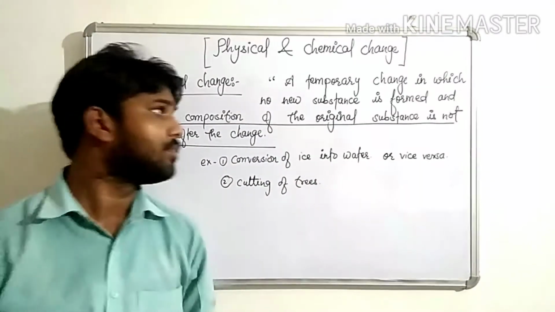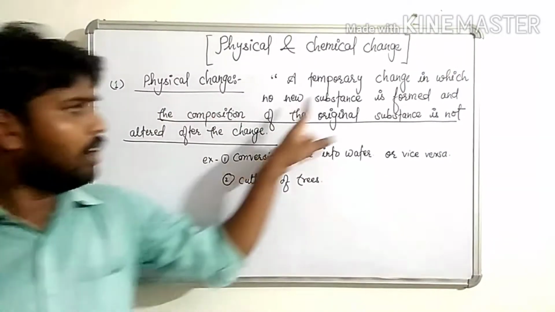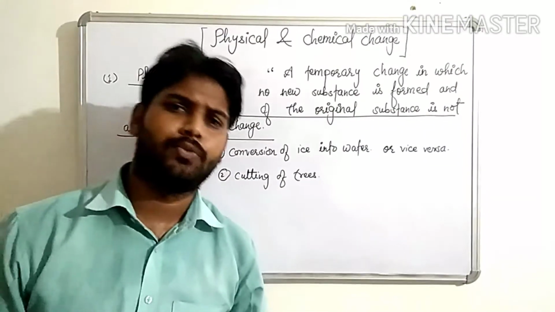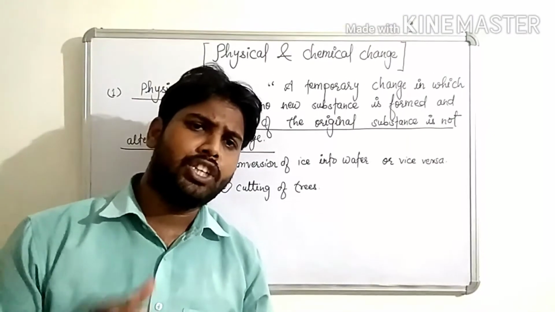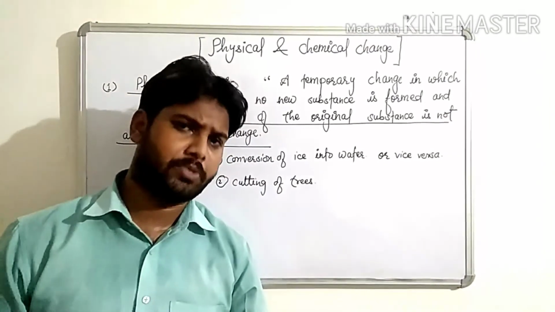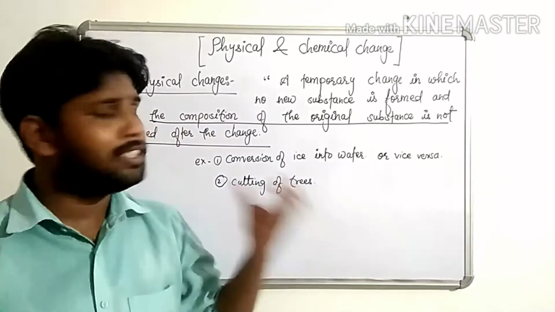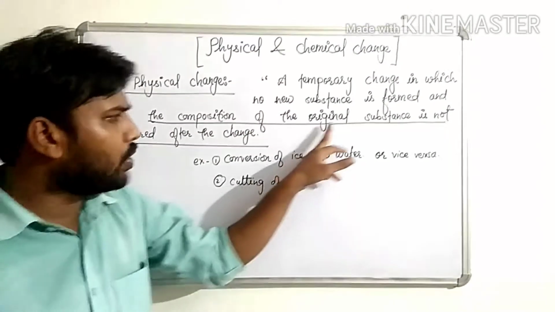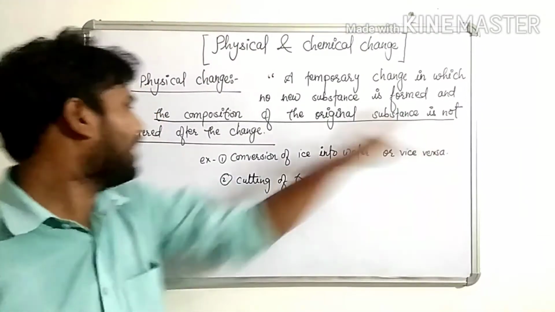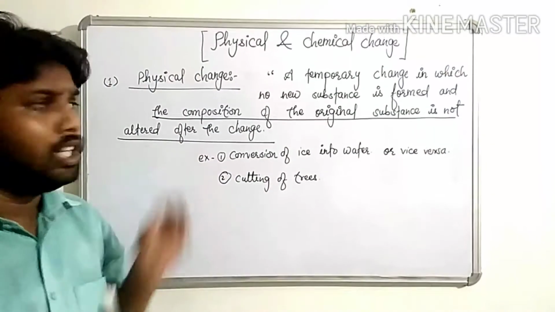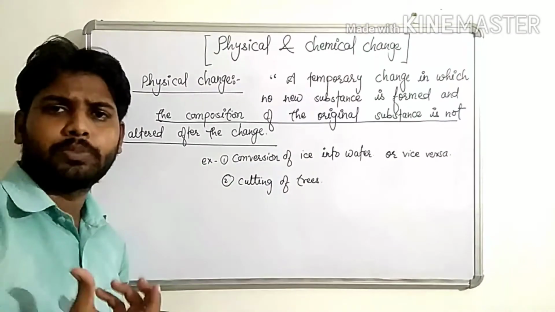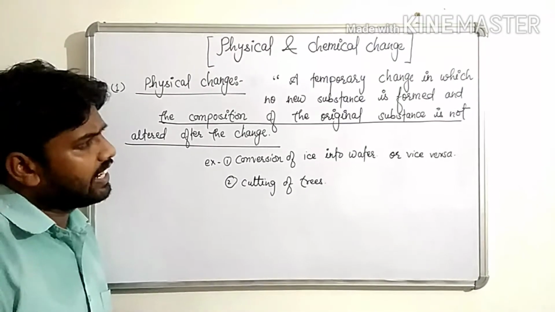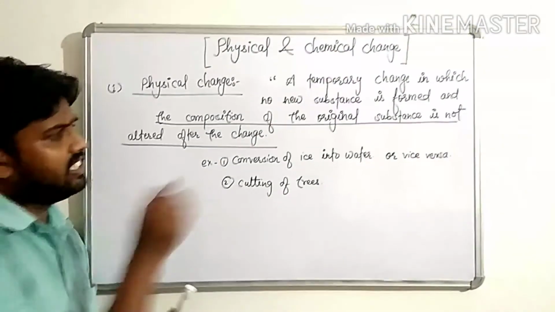The first, physical change, a temporary change in which no new substance is formed. It means there is no formation of new substance. And the most important thing is the composition of the original substance is not altered. Means the composition of the original substance will not change. Clear children? Let us take an example to understand this concept clearly.